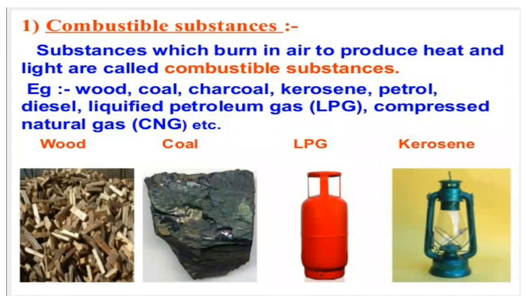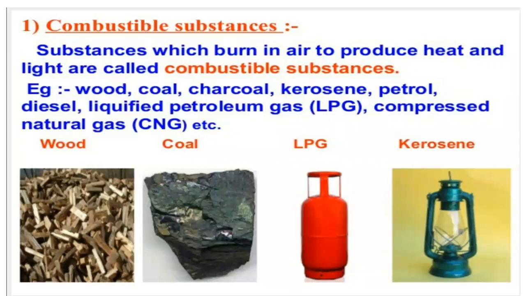Now, based on the explanation of combustible and non-combustible substances, in your textbook Activity 6.1 is given. Collect some materials like straw, matchstick, kerosene oil, paper, iron nails, stone, pieces of glass, etc., under the supervision of your parents. Try to burn each of these materials one by one.